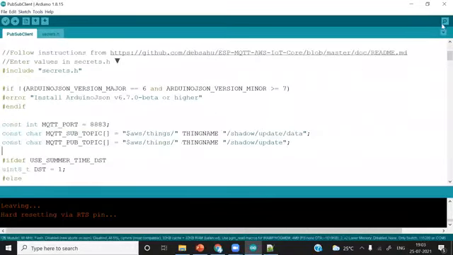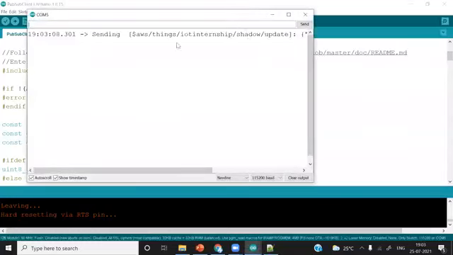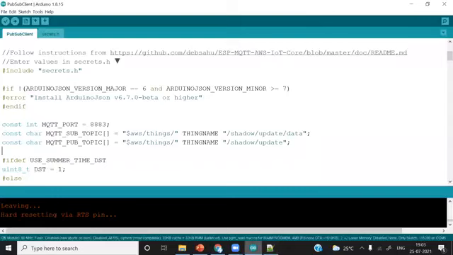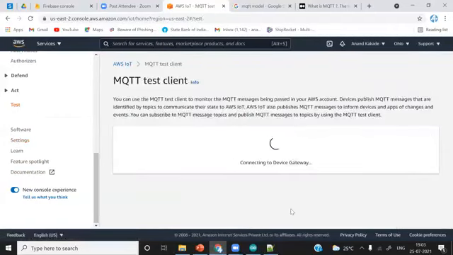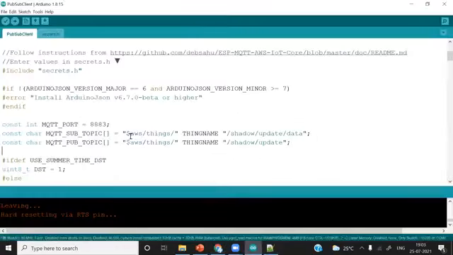Now what I will do, I'll just simply open this. Okay, we are sending the data. You can see here. I will go to test and send data to this subscriber. I will write some data.